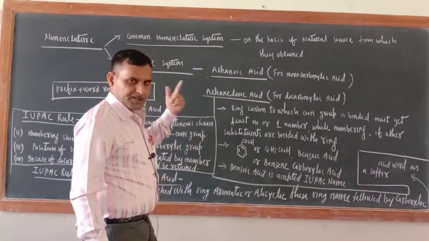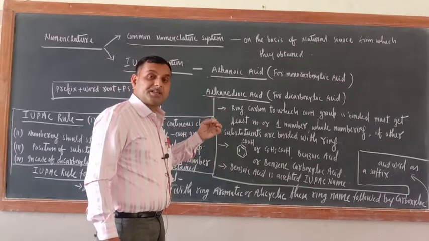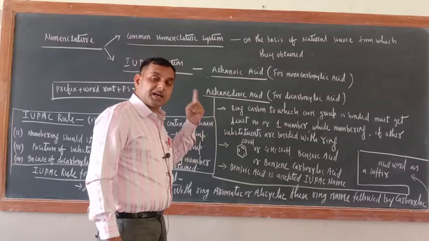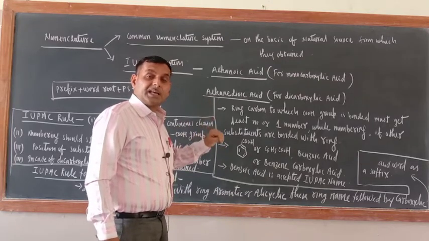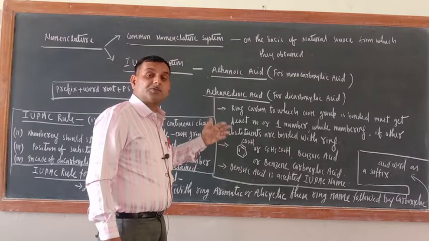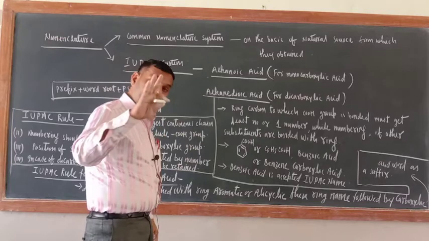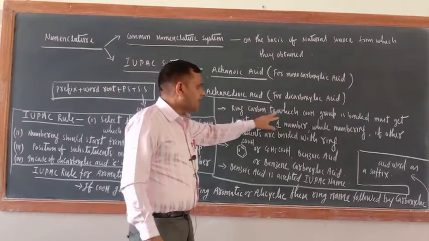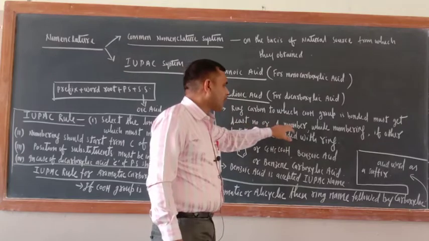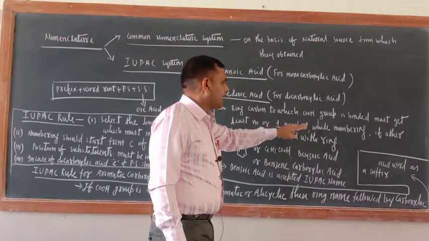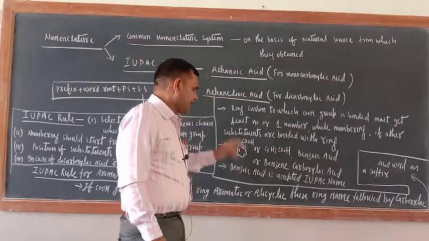The second thing: the ring carbon atom to which the COOH group is attached will always be the first carbon atom, in case other substituents are also present in the ring. So the ring carbon to which the COOH group is bonded must get the least number, or number one, while numbering, if other substituents are bonded with the ring.